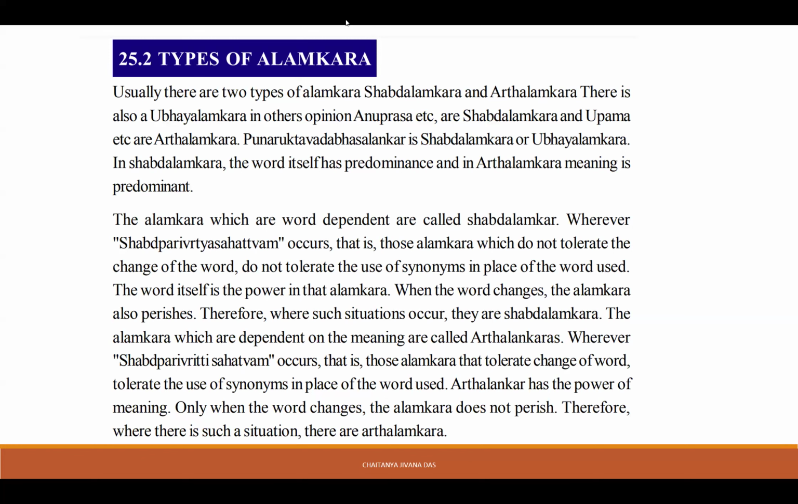The Alankara which are dependent on the meaning are called Arthalankaras. Where Shabda Parivritti Sahatvam occurs, those Alankara can tolerate the change of the word and the use of synonyms. The Alankara has the power of meaning, or the Artha is predominant in it. There should be no change of meaning. If the meaning is changed, the Alankara perishes. But in the Artha Alankara, when only the word changes, the Alankara does not perish. No problem. So where there is such a situation, there are Artha Alankara.